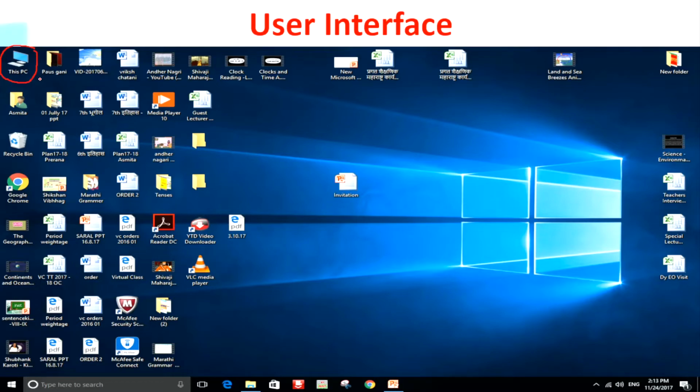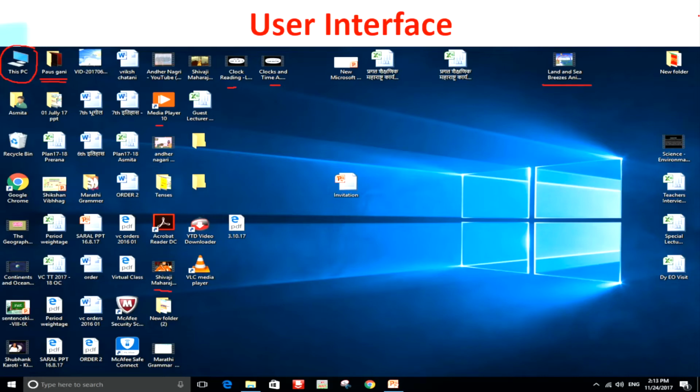Then there are so many other things. For example, see here, you can see something called Pause Gani, that is rain songs. So there is a folder full of rain songs on this PC. When you click on it, that will open up. Then there are so many other things. See, clock reading, clocks and times. Then you have the media player. Then you have here a video about Shivaji Maharaj. There are so many things, on the sea, land and sea breezes. So there are so many things available for you to see and use on the user interface.